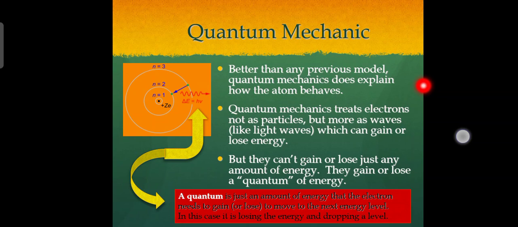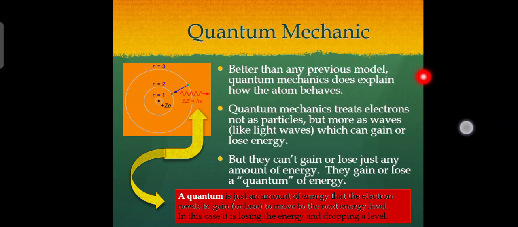Quantum mechanics is a fundamental theory in physics that provides a description of the physical properties of nature at the scale of atoms and subatomic particles. It is the foundation of all quantum physics, including quantum chemistry, quantum field theory, quantum technology, and quantum information science. Better than any previous model, quantum mechanics does explain how the atom behaves.